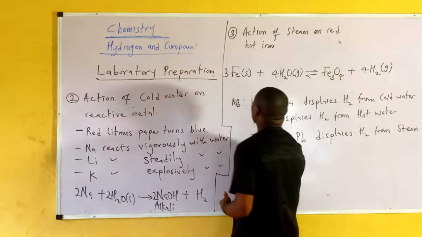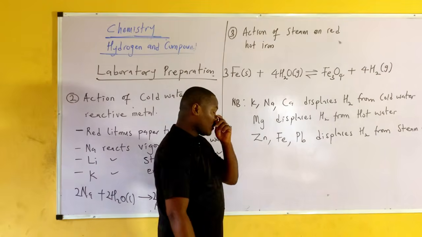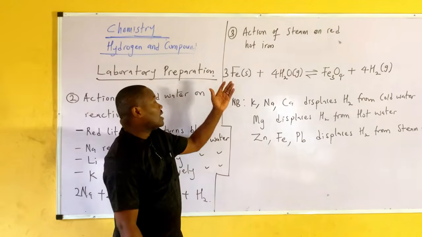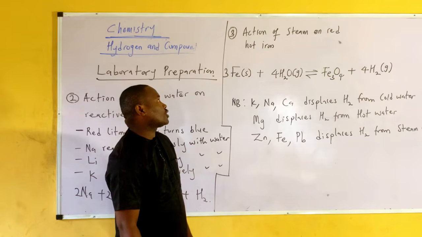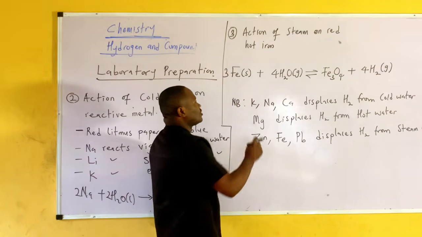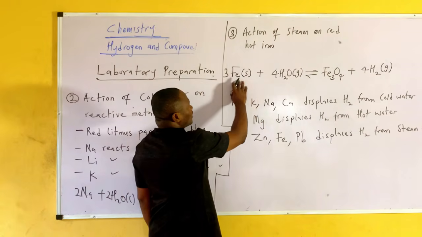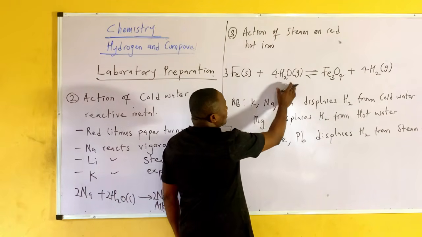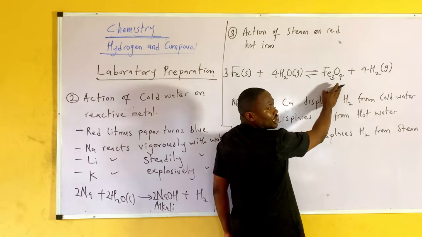Now we have the third process in laboratory preparation: action of steam on red hot iron. Now I want you to see the reaction here. This is iron, then this is steam, then this is what is being produced.